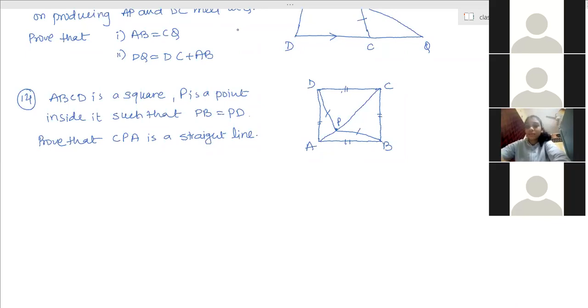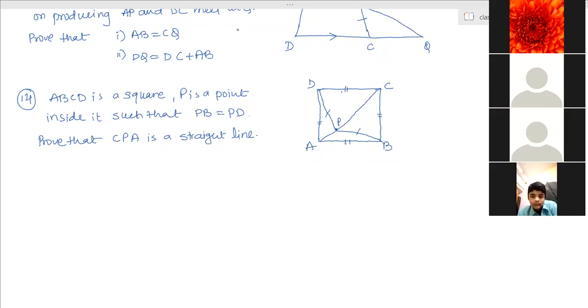Ma'am, in this question, should we show congruency between triangle APD and APB? Yes. They are congruent by SSS congruency criteria.